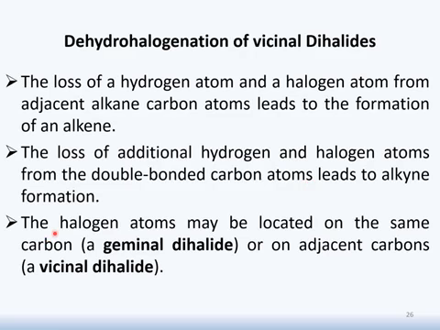As we have mentioned before, there are 2 terminologies, geminal dihalide and vicinal dihalide. The only difference between these 2 terminologies is that the halogen atoms present in geminal dihalide are also present in vicinal dihalide. The difference is that the halogen atoms are present on the same carbon in geminal dihalide, whereas here the halogen atoms are present on adjacent carbons in the case of vicinal dihalide.